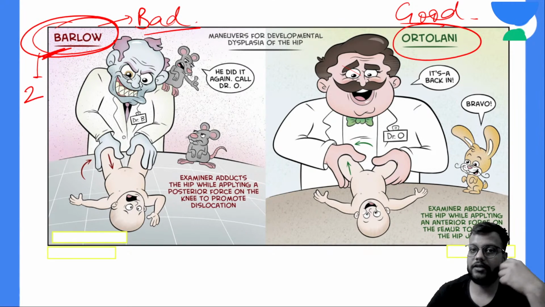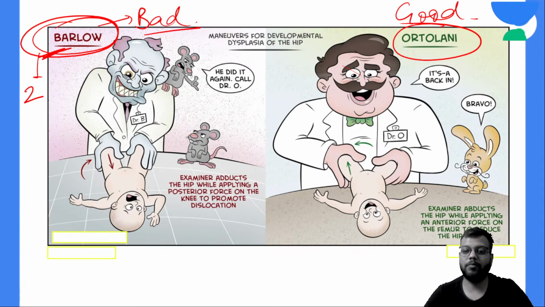Whereas Ortolani test is a good test, because here you are only following the second part of the Barlow's test, that is you are only relocating the hip joint. Okay, so how do you do it? The position is self-explanatory, with the knees and the hip in flexion at 90 degrees to each other, and grabbing the thigh like this with the thumb at the anterior part.